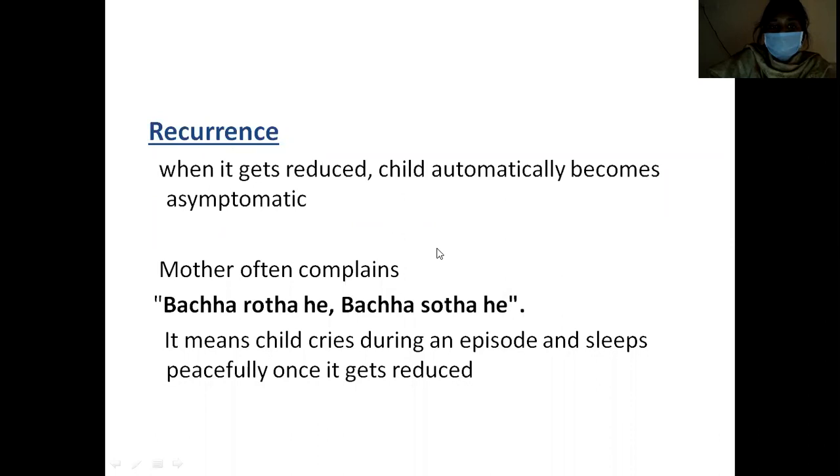So during the episodes of intussusception the child will be symptomatic, and between the episodes the child will be asymptomatic. The mother often complains that the child will be crying and after some time the child will be sleeping. So once the episode ends, the child will sleep peacefully.